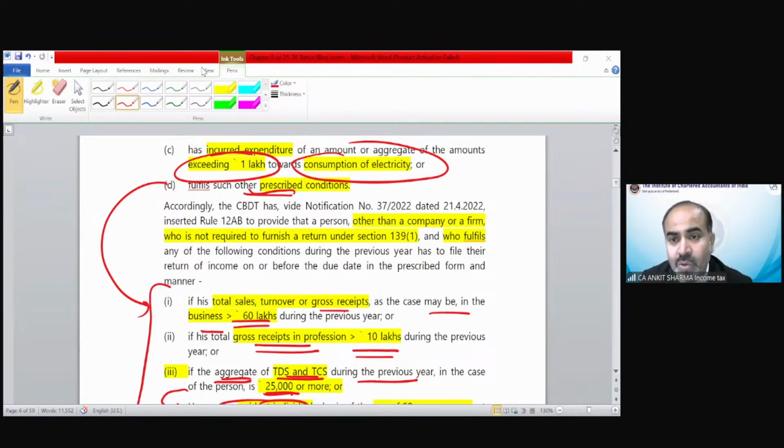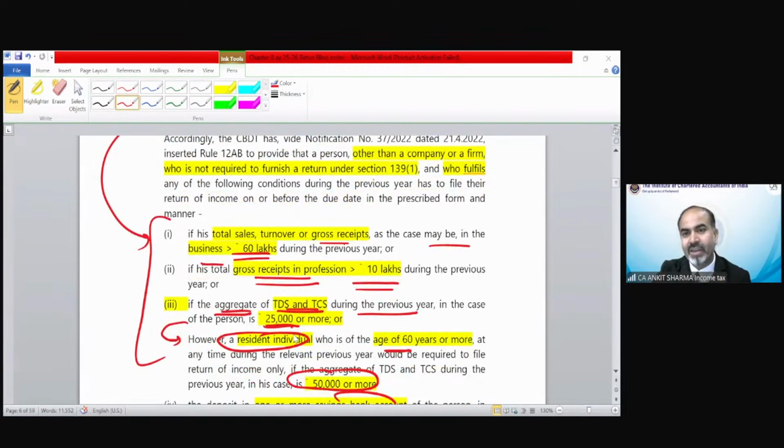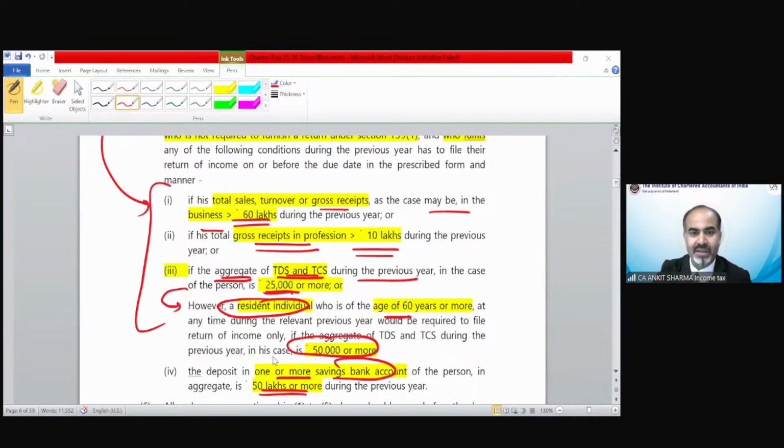Nanda Gopal wants to ask something. Yes, Nanda, what do you want to ask? Sir, I have a small query. You can ask, Nanda, sorry if I am pronouncing correctly. Nayan Patil asks, if I deposit 1 crore in a savings bank account? Of course you need to file, even exceeding 50 lakh, you have to file a return. So if that limit has been exceeded, 1 crore, you have to file an income tax return.